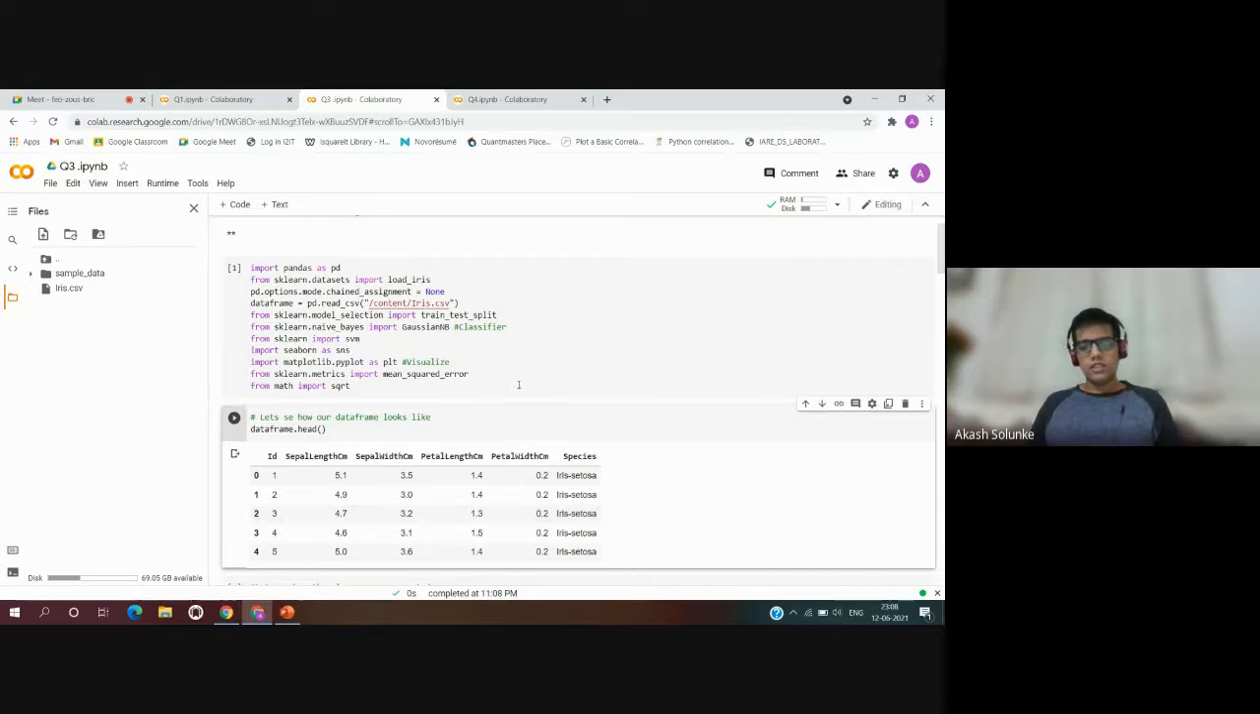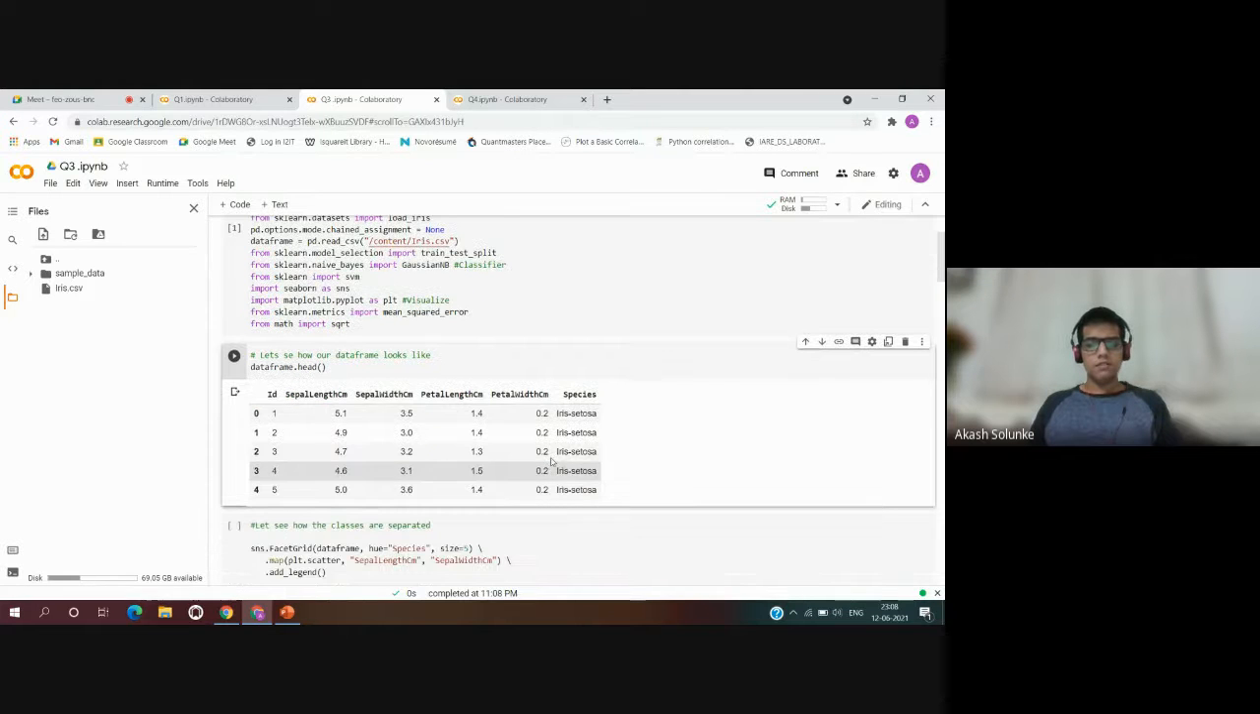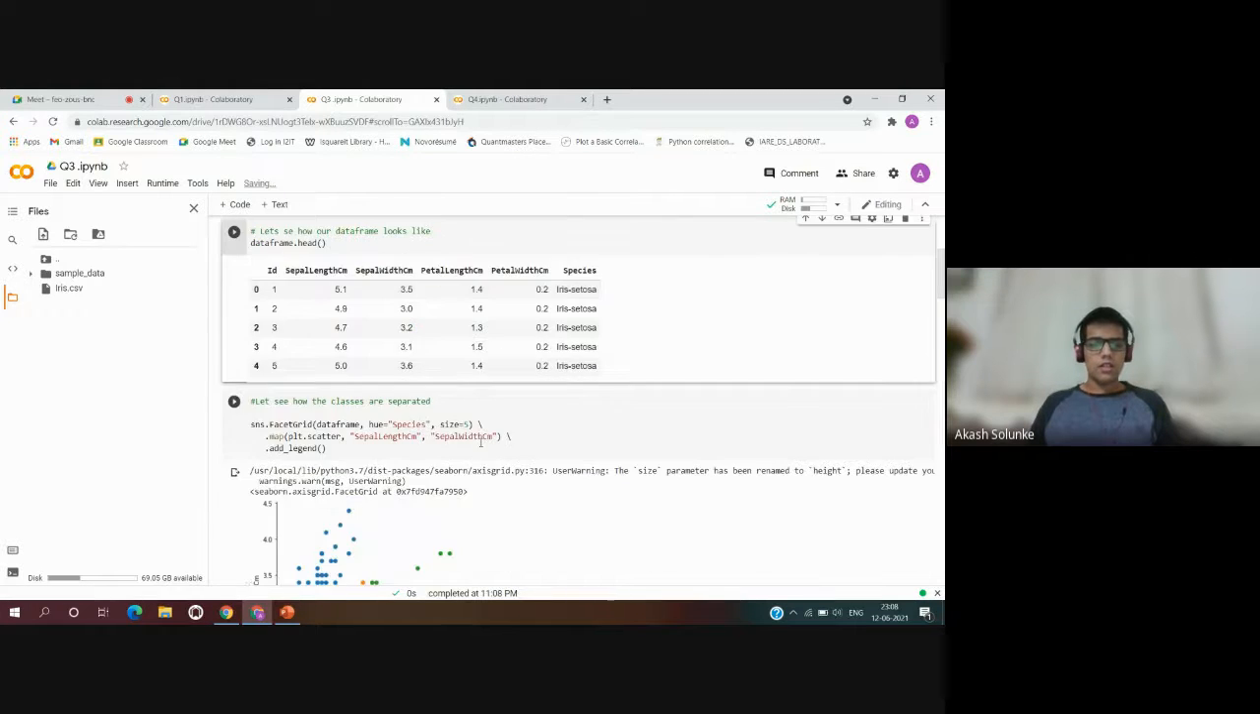DataFrame dot head. What this does is it will print out the first n rows of the table. When n is not specified, it will by default give the first 5 entries of the table.